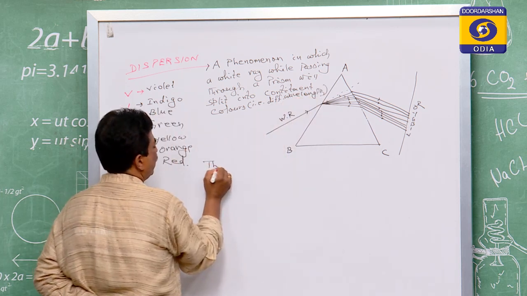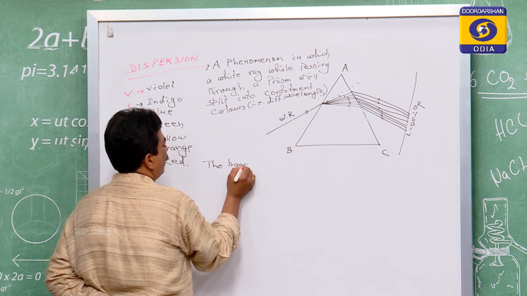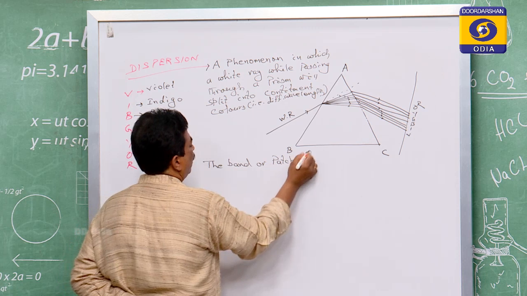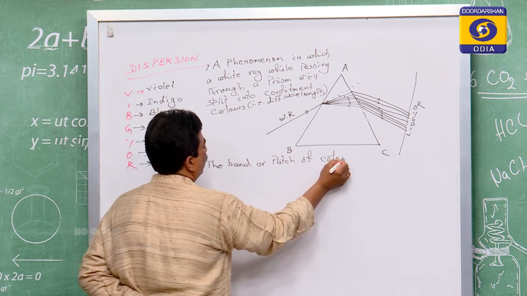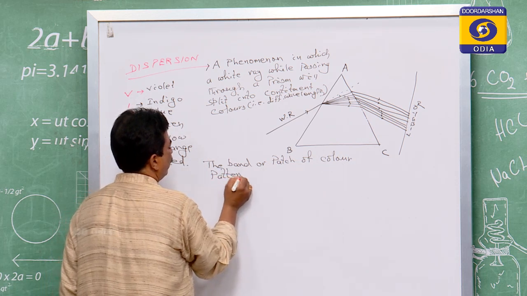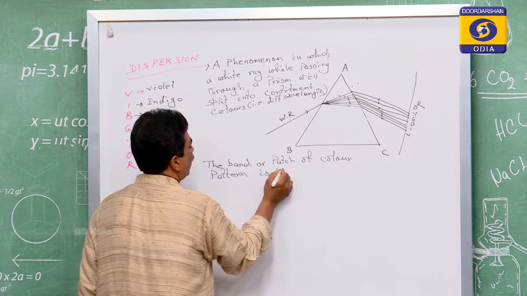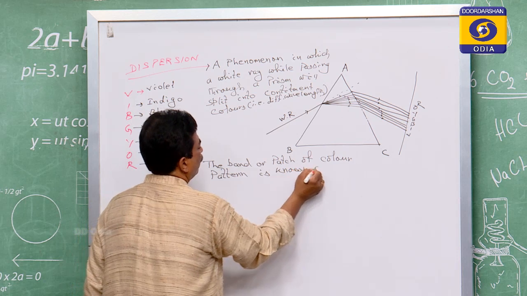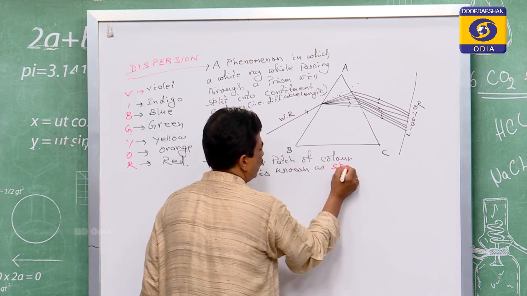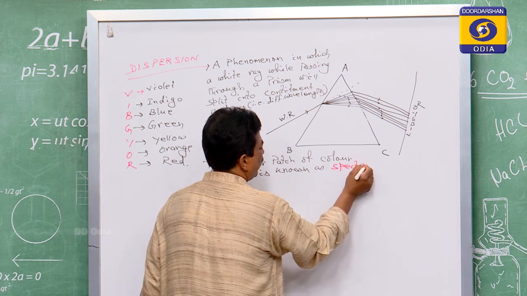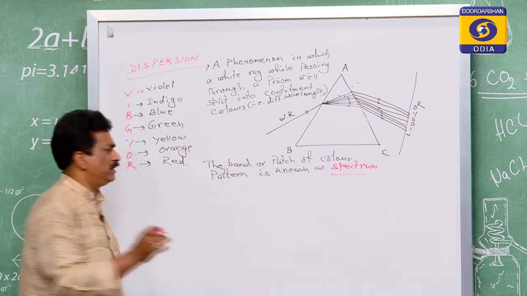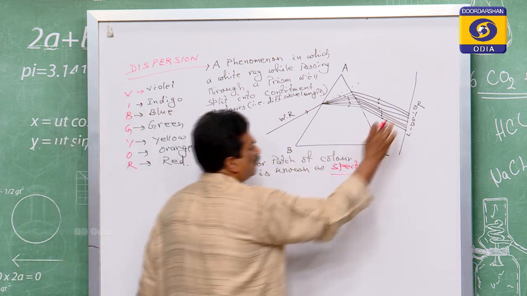The band or patch of color pattern is known as the spectrum. This band means there is a width, a band or patch of the color pattern.